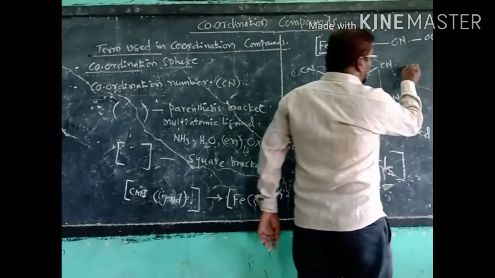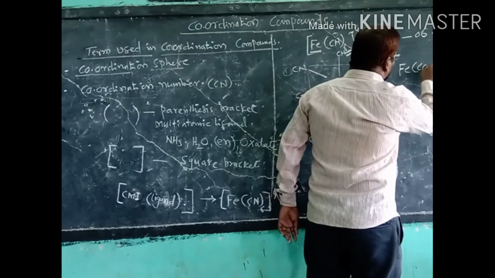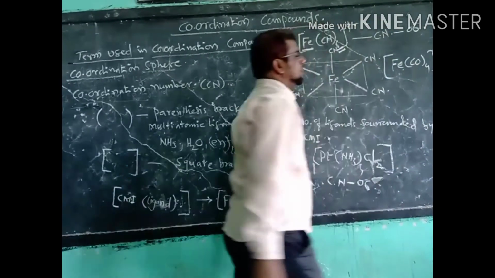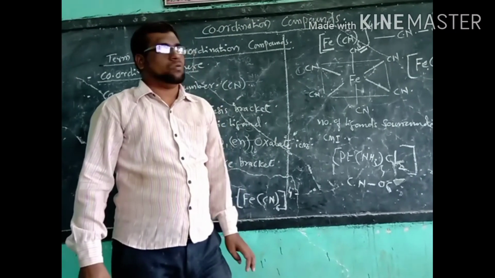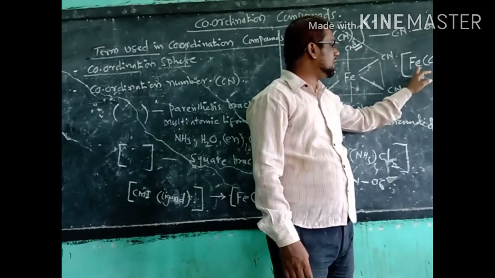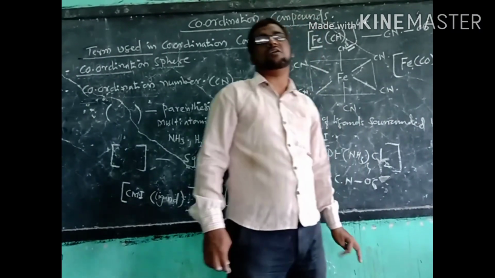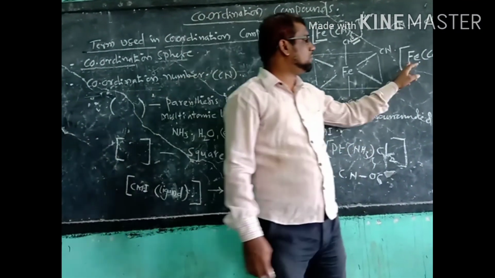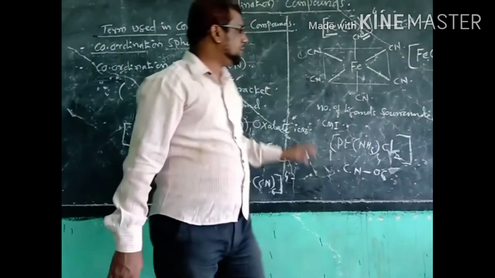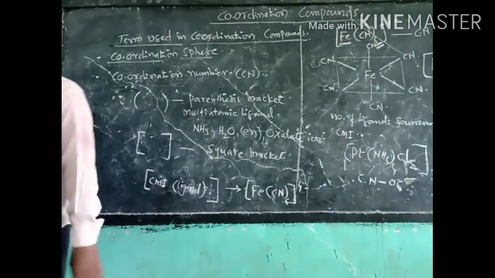We can also take the example Fe(CO)4 (Fe(CO)5 type carbonyl). Now, what is the coordination number of this complex compound? If you understand, then write to me or message me in the comment box. What is the coordination number of this complex compound? Okay. The remaining we shall discuss in the next video.